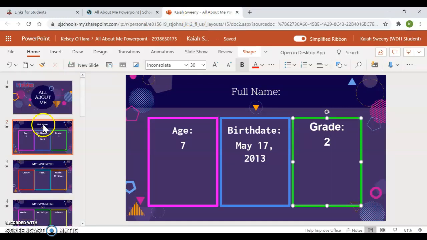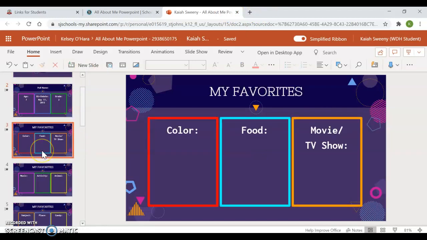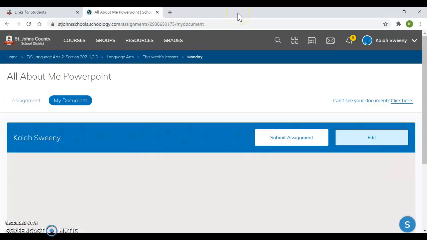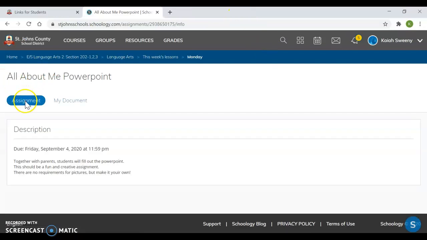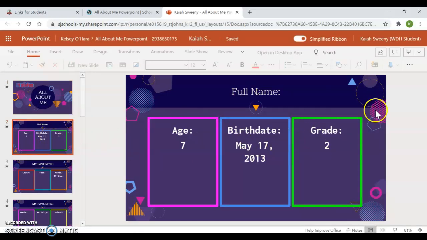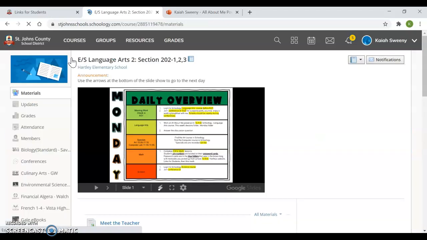And that is how your assignments are going to look. If for some reason you don't get through this in one sitting, that's okay. If I have to go to the grocery store and exit out, just come back to your assignment, go to your document, and continue editing. That's what that means. Editing just means you're working on your document, and all my work is saved. So hopefully that will be easy, and this will make less of taking pictures and uploading and that sort of thing. So that is your PowerPoint.